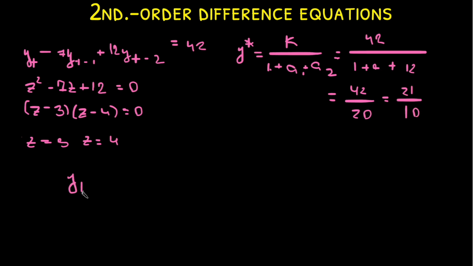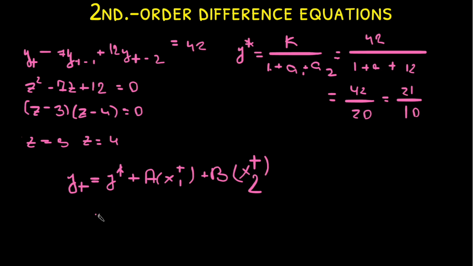Now we can write the general equation, which is yt equals the time-independent solution y star plus a times the first x solution to the power of t plus b times the second solution x to the power of t. We replace the information, which is y star plus a times 3 to the power of t plus b times 4 to the power of t. And this is the final solution.